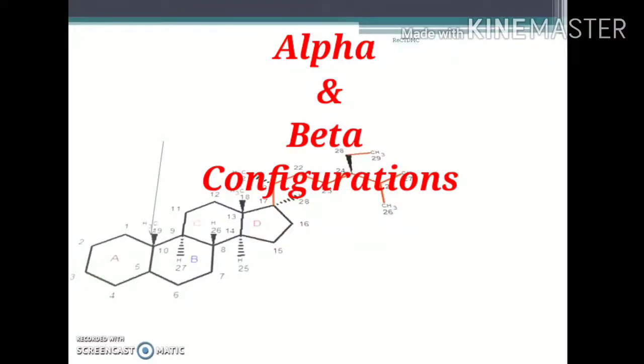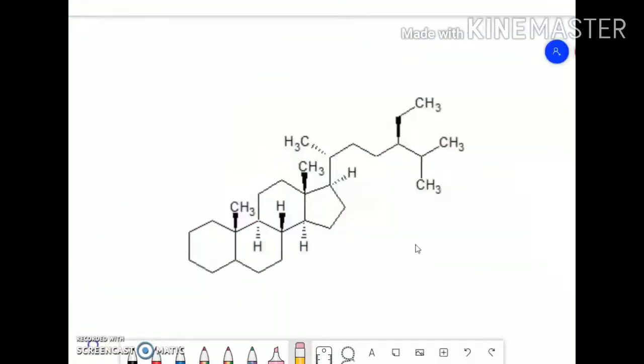Alpha and beta configurations. The steroidal nucleus is basically a flat planar molecule, that is, the steroidal nucleus will remain in a flat plane, and the substituents attached to it, like CH3, hydrogen atom, etc., will be either above the plane or below the plane.